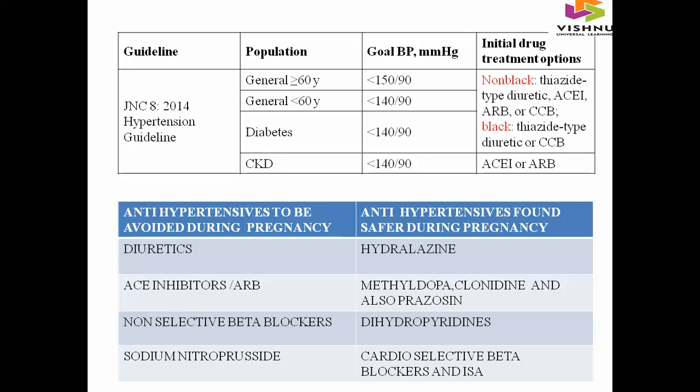And coming to pregnancy conditions, the antihypertensives not to be used in pregnancy were diuretics, ACE inhibitors and ARBs, non-selective beta blockers, and sodium nitroprusside. And the antihypertensive drugs which are safer in pregnancy were hydralazine, methyldopa, clonidine, and also prazosin, dihydropyridines, cardioselective beta blockers, and ISA.